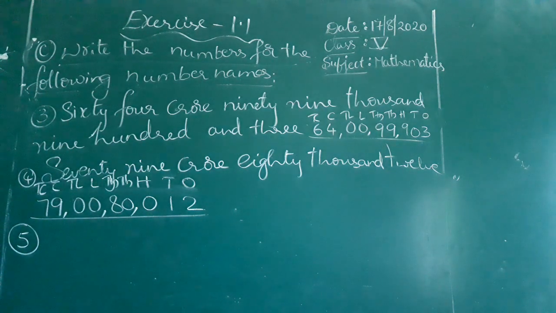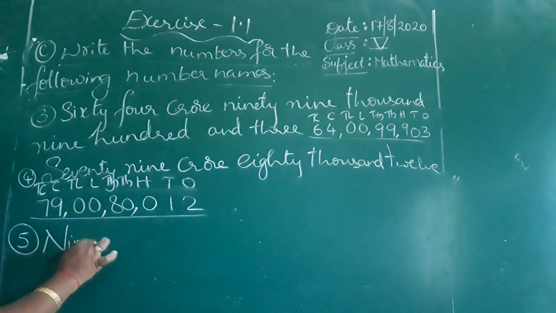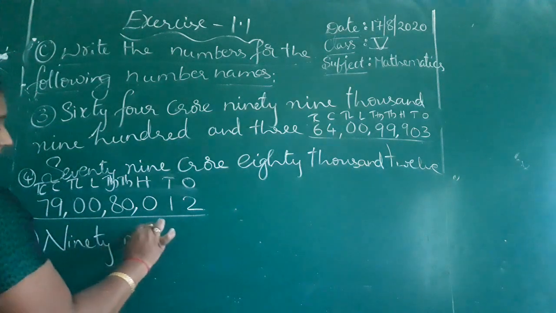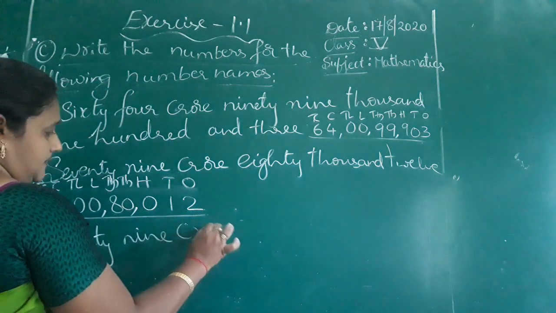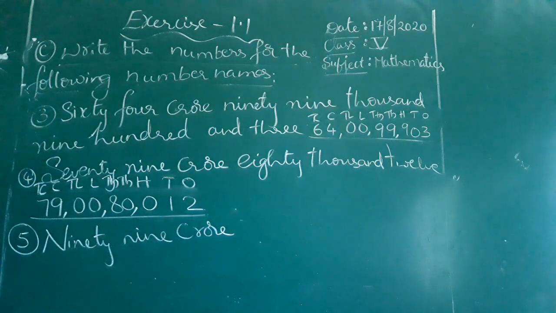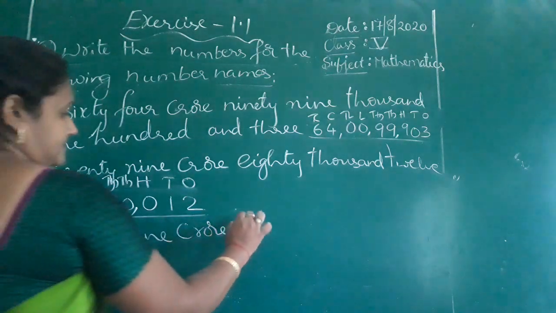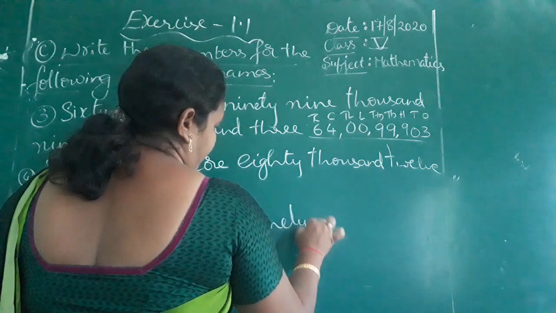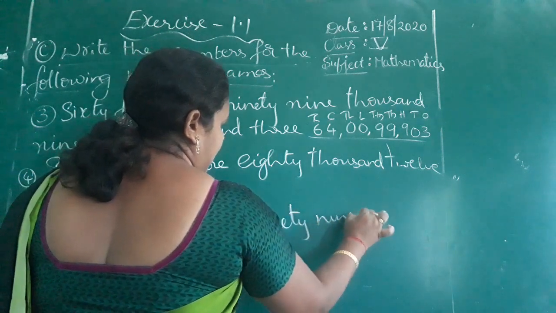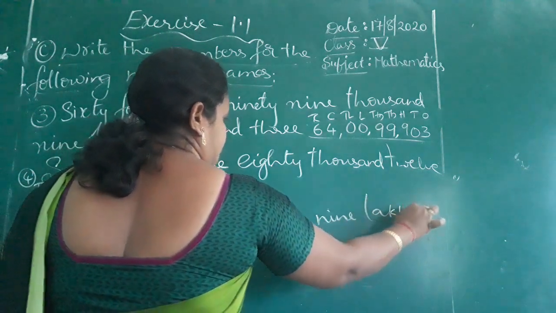Fifth one, 99 crore, 99 lakh, 99,009. 99 crore. 99 lakh.